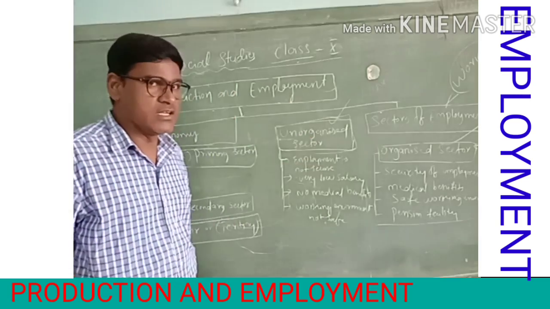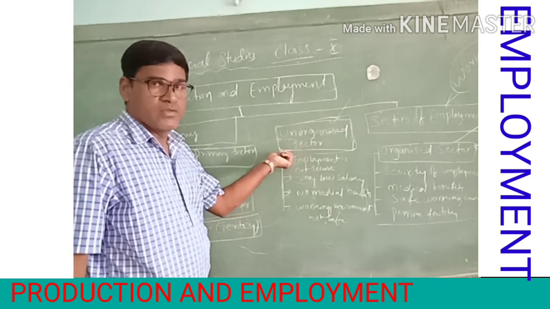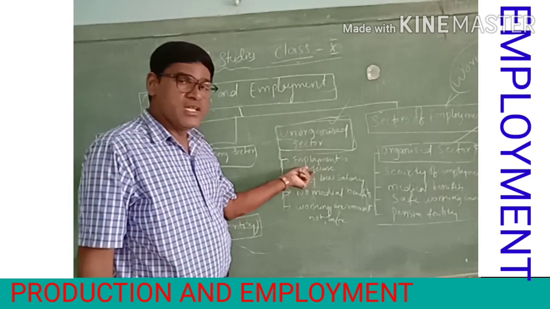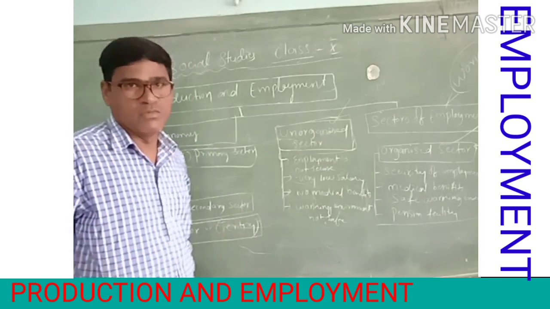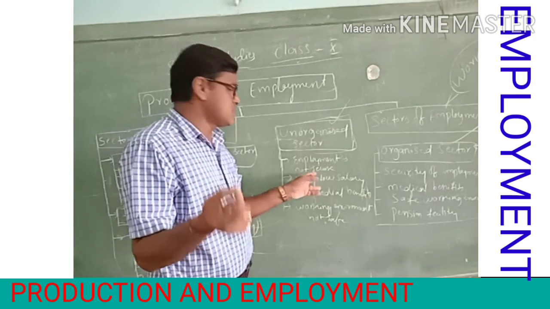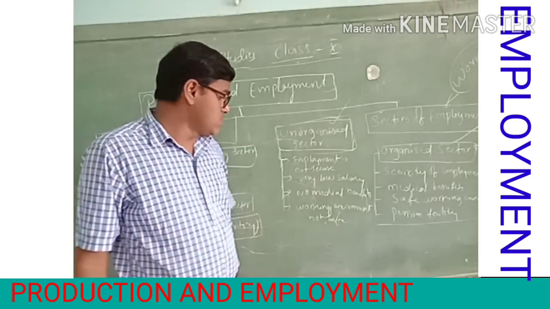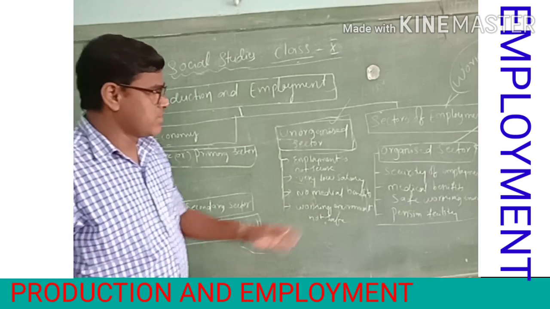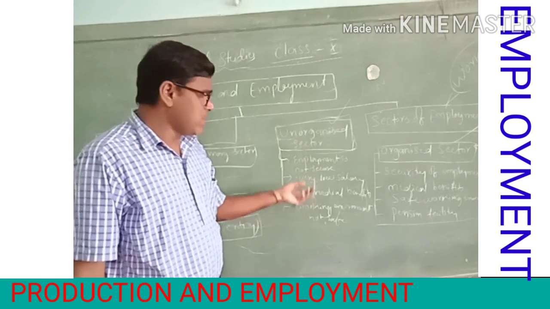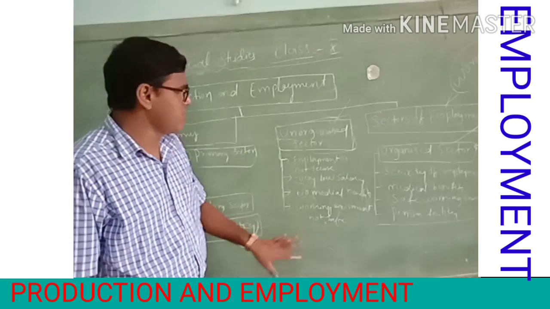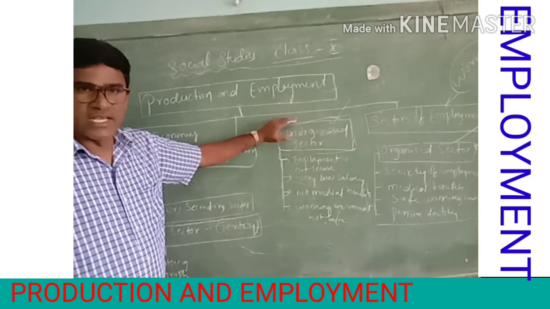Because the government does not monitor, the organizer can remove people from the job anytime. Income is also very low, there are no medical benefits, and the working environment is not safe, not like the organized sector. It is very critical, with heavy stress and no guarantee of the job. People who work under this sector come under the unorganized sector.